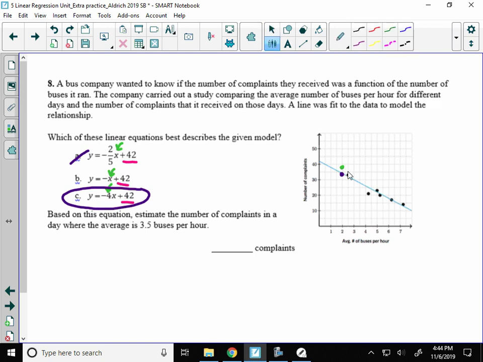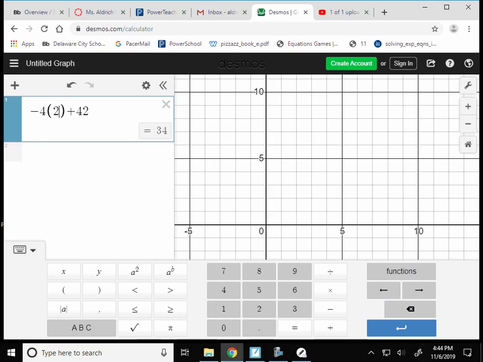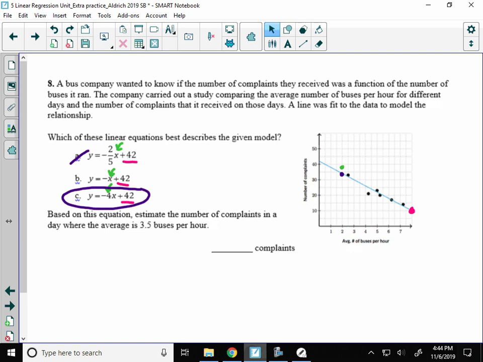You could also check a point out here like 8 and see if 8 gave you, it looks like it should be about 10. So let's see. If I change this to an 8 for x, gives me an output of 10, which is that point right there on the line. So you could do the same idea. So if rise over run isn't working, pick an x value, plug it into each equation, and see if it gives you what the line says it should.